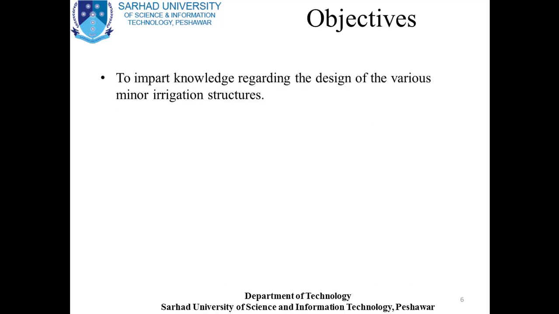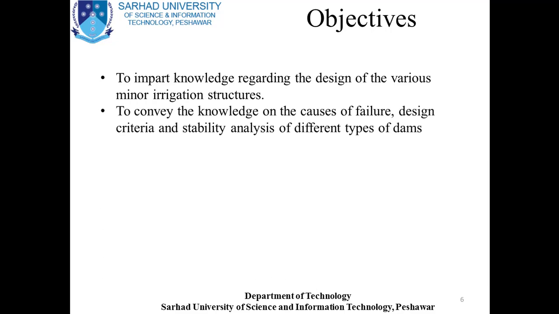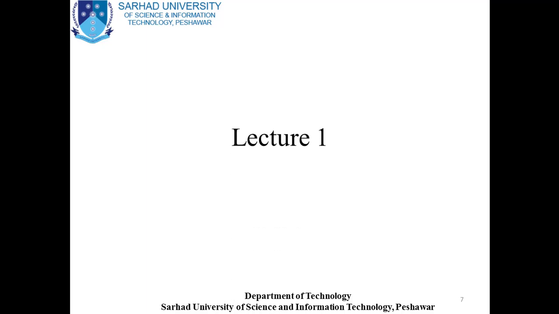The objectives of the course are to impart knowledge regarding the design of various minor irrigation structures, and also to convey knowledge on the causes of failure, design criteria, and stability analysis of different types of dams. So these are the 2 main objectives of our course. Today is your lecture number 1, and we will now record lecture number 1.